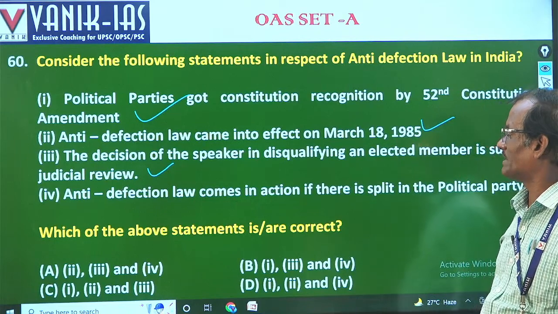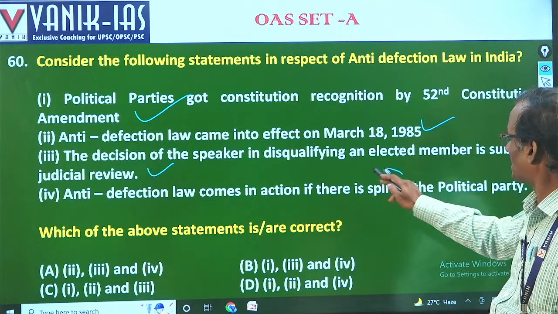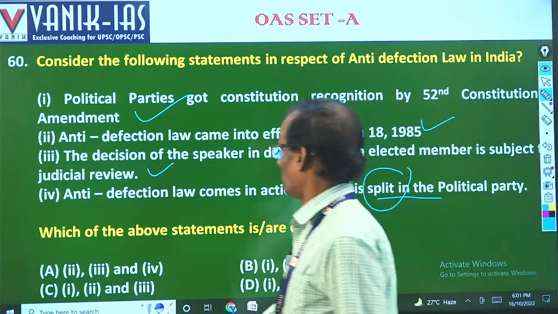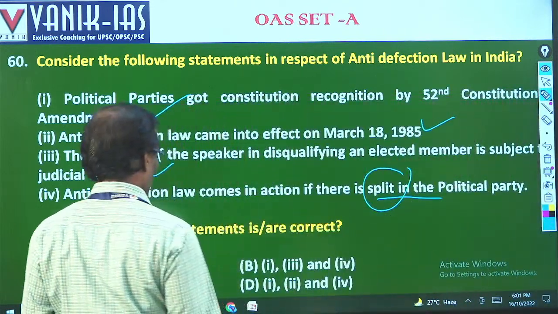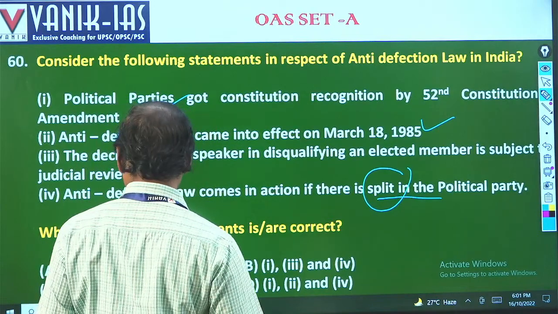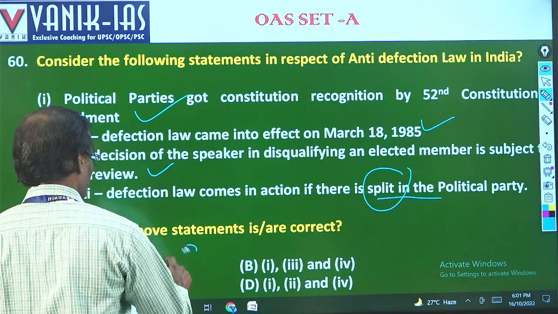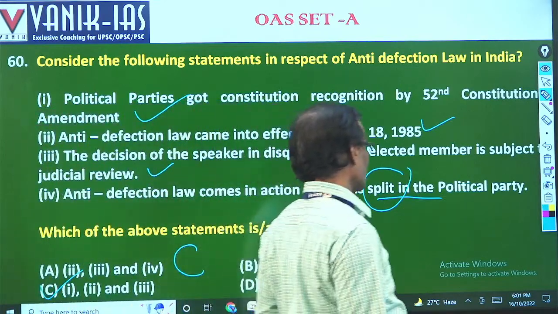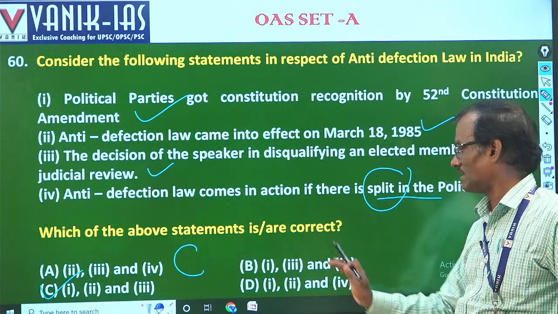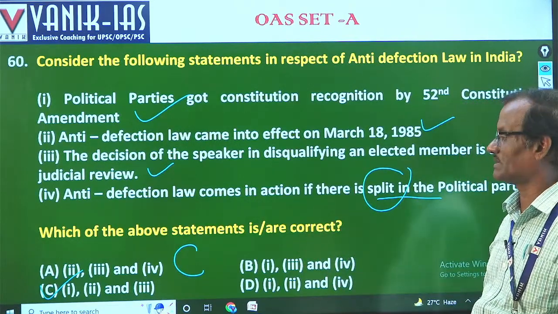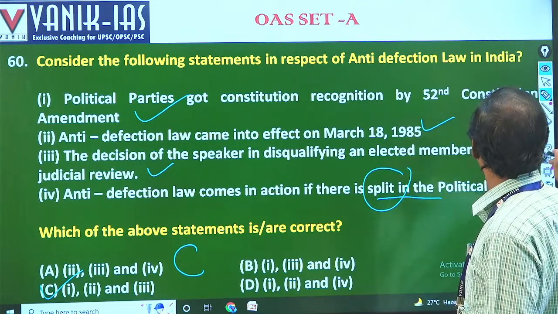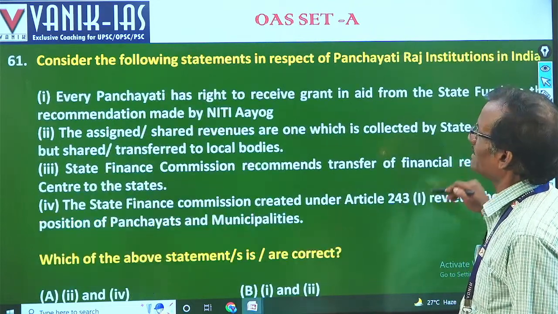Anti-defection law comes into action when there is a split in the political party. No, in case of split, anti-defection will not come into force. So the answer will be 1, 2, 3, that is C. Statement 3 will not come. Anti-defection is not allowed in case of split in the political party. Split means division. Okay.